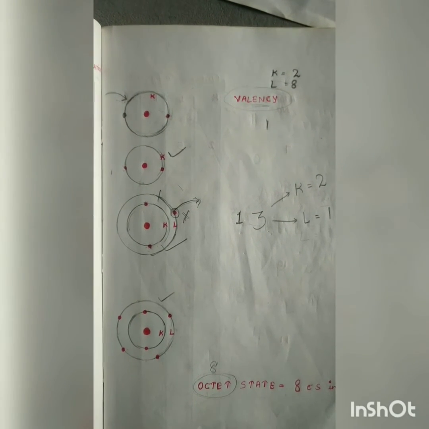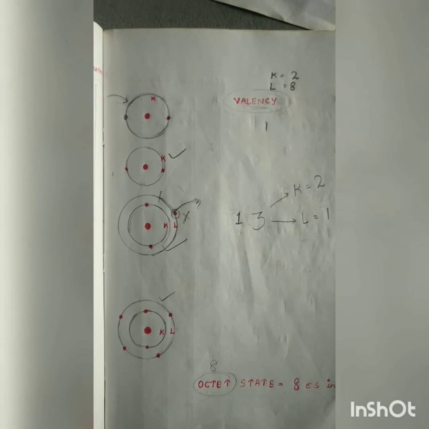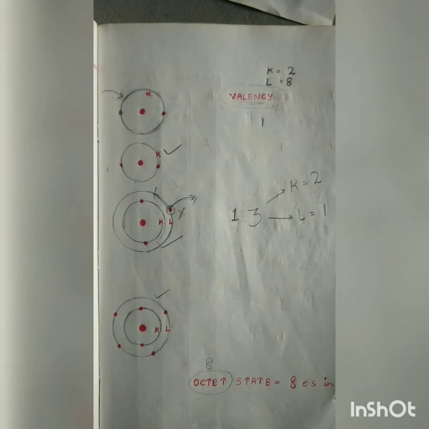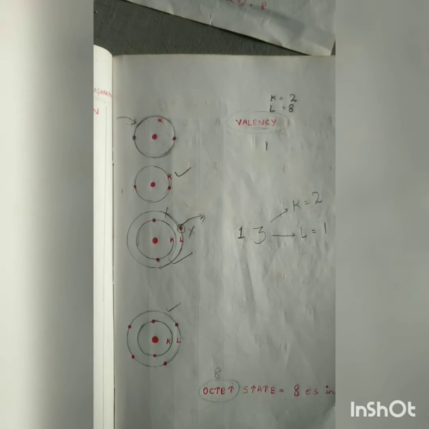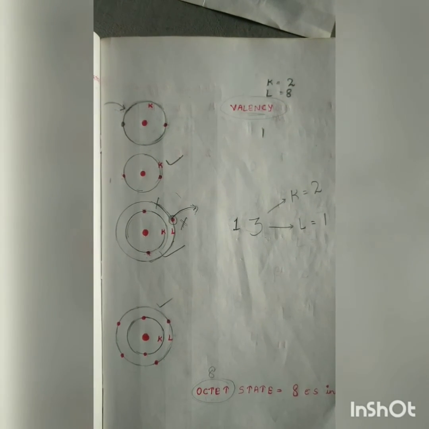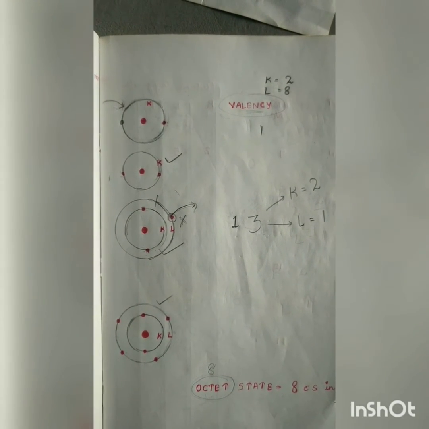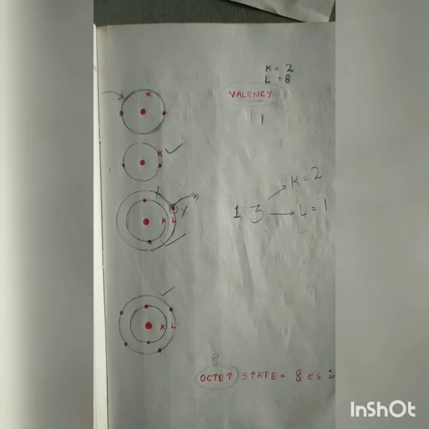But they always prefer or follow that option where less energy is required. About the electronic configuration and valency of a few more elements or atoms, we will read in the next video.